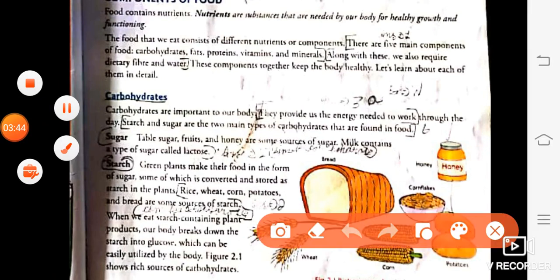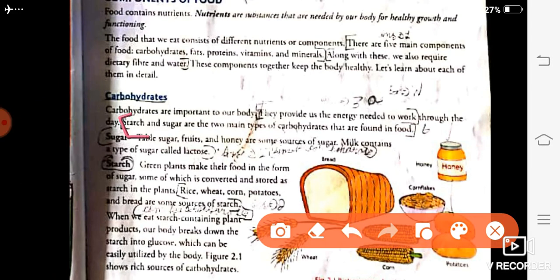So we will start from here. Starch and sugar are two main types of carbohydrate found in our food. First we will explain sugar. Table sugar, fruit and honey are some of the sources of sugar. Milk can contain a sugar called lactose.